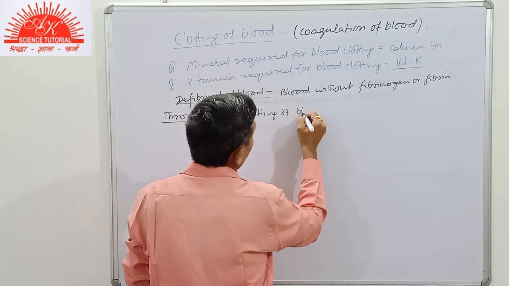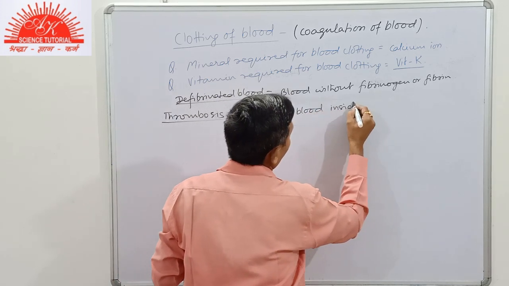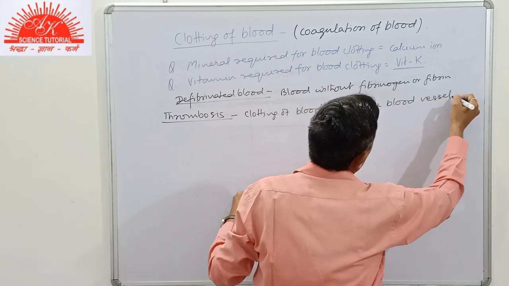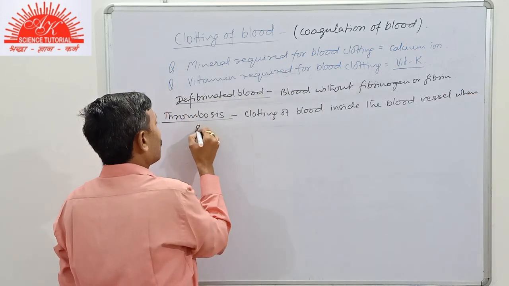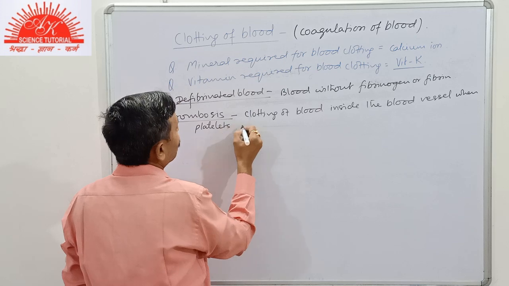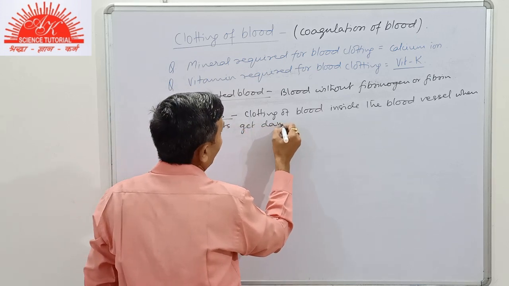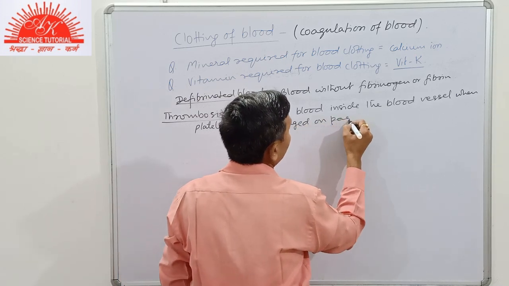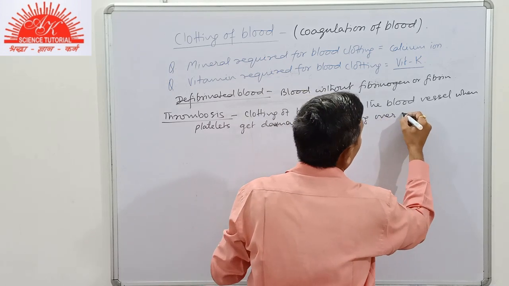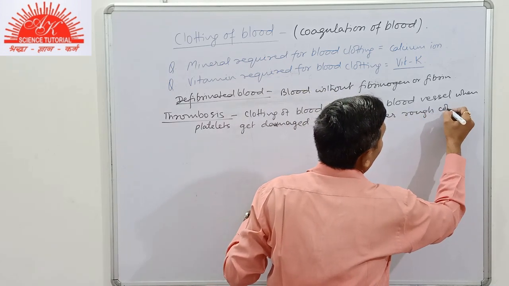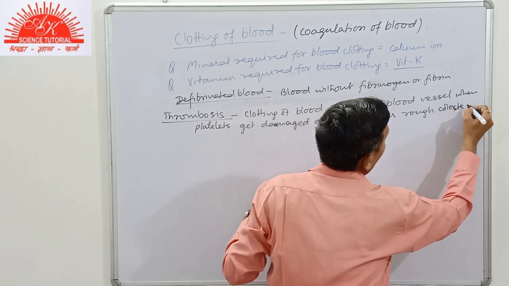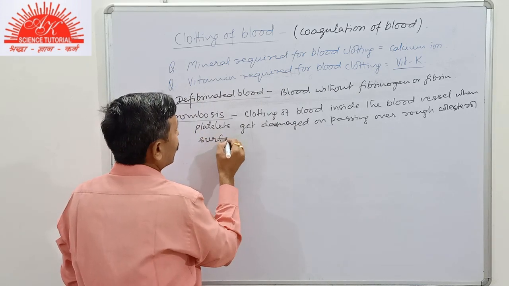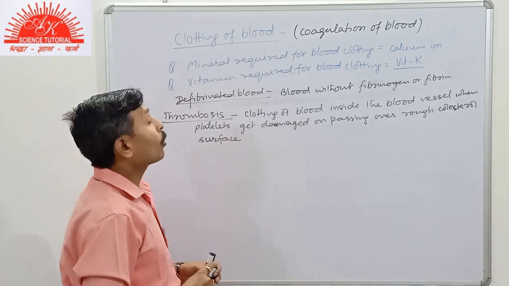Clotting of blood inside the blood vessel, when platelets get damaged on passing over a rough cholesterol surface, is now known as thrombosis.